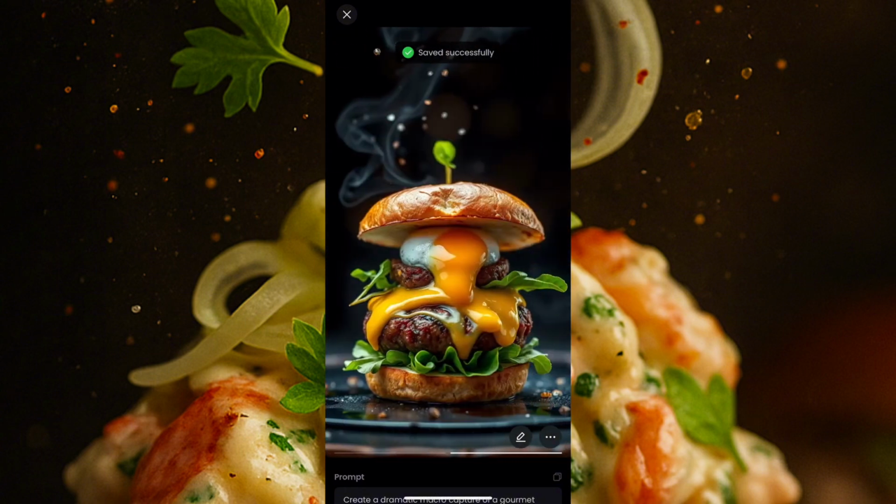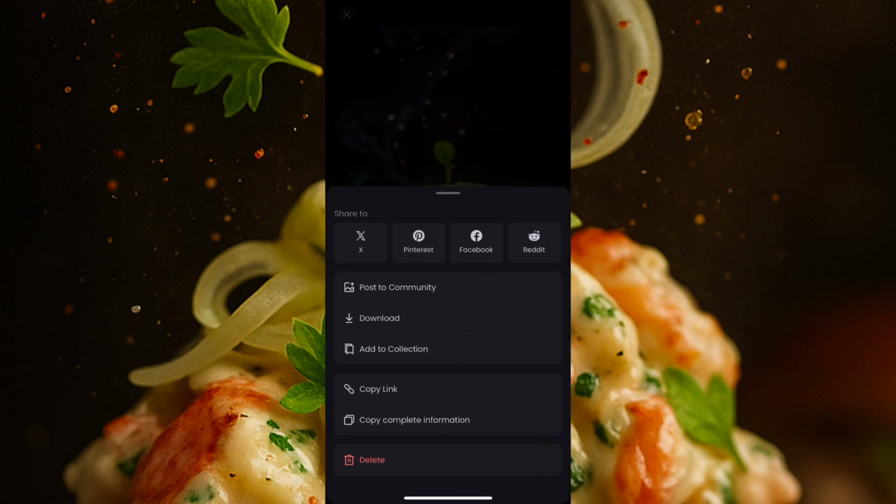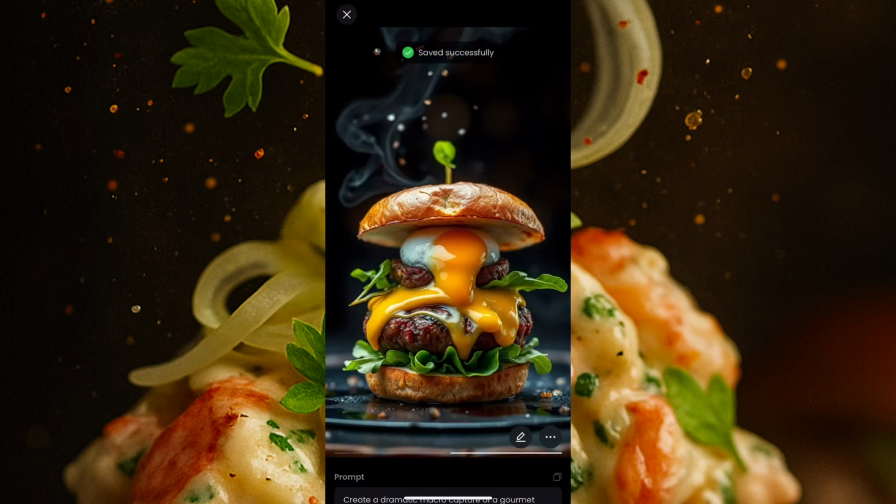Now let's go to the next image. This one is nice as well. I'll click on the three dots below right side and I'll download. Now we've downloaded our images.